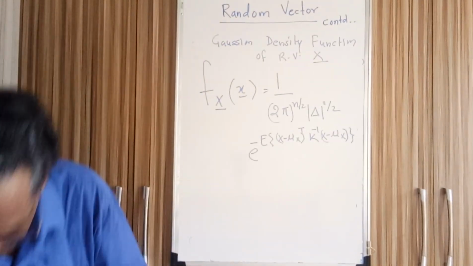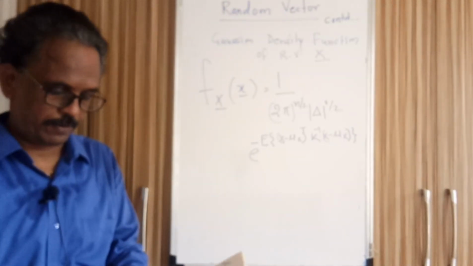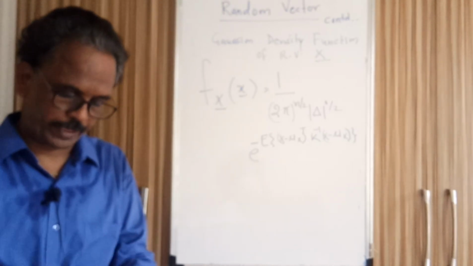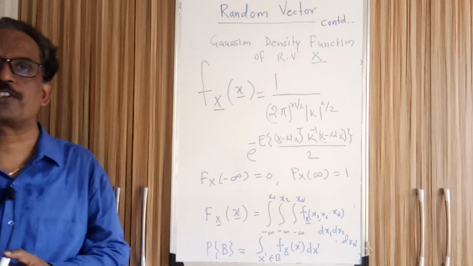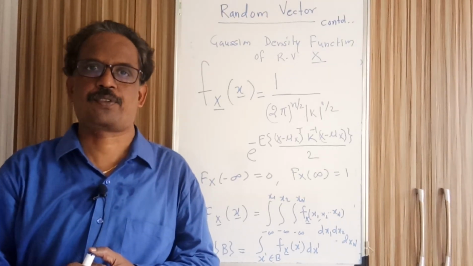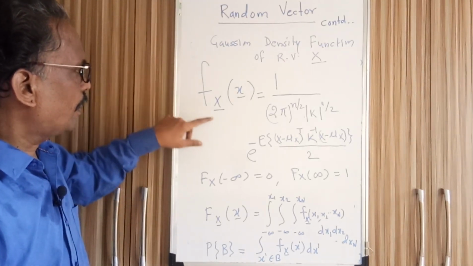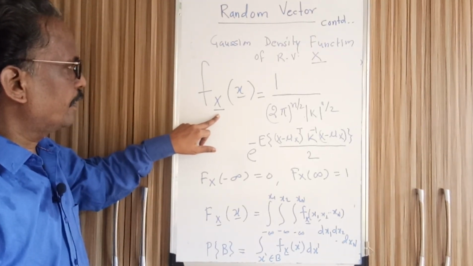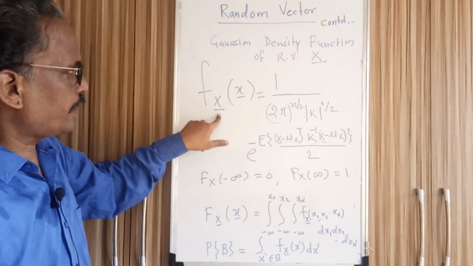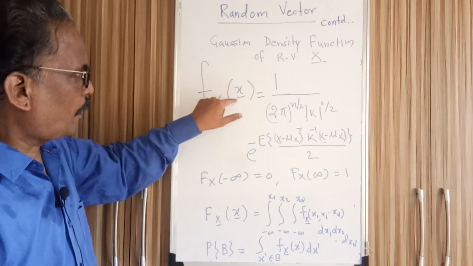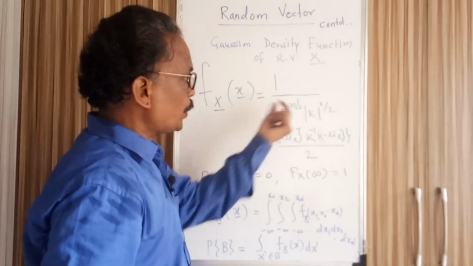Let me check this and then I will confirm whether it is correct or requires some correction. When the given random vector is Gaussian, this is how the Gaussian distribution for random vector x is written, which is what I want to show here. This is the density function of random vector x, of small x, which is also a vector. Each component of small x is a scalar quantity: 1 divided by 2 pi raised to n by 2.